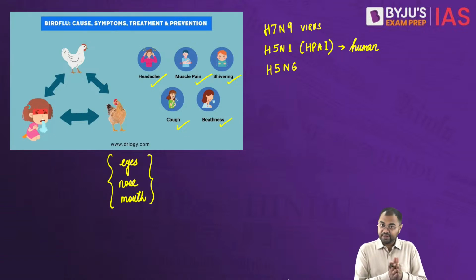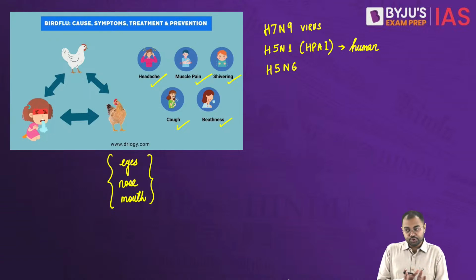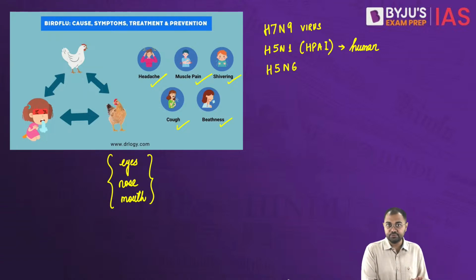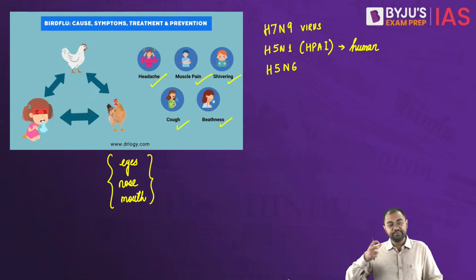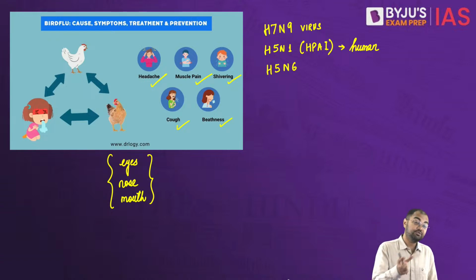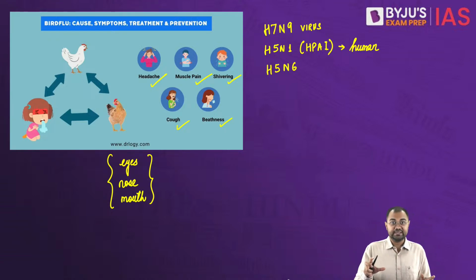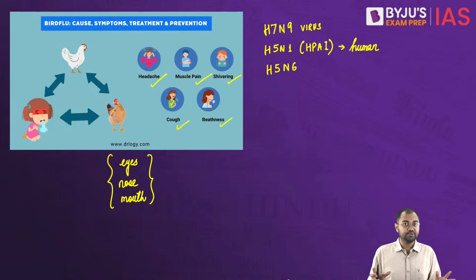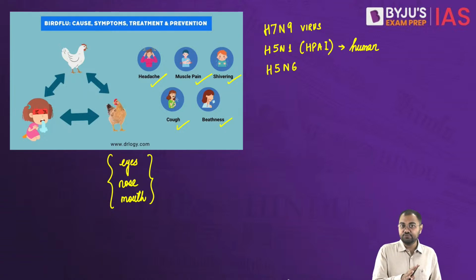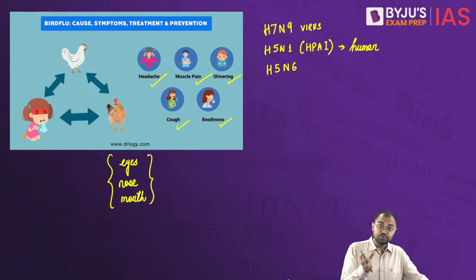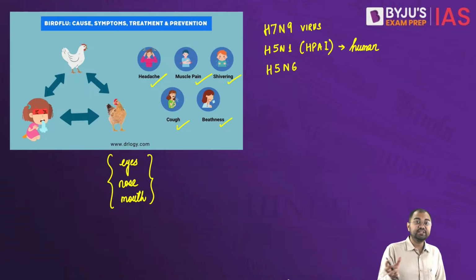Now just remember that one thing that is good in case of human infections of avian influenza or bird flu is that we do not see human to human transmissions. Transmissions happen from animals or birds. Transmission does not happen from human to human, because if that happens, then it can be a very dangerous scenario. For example, we have seen in case of COVID-19 how quickly human to human transmission can happen. But in case of bird flu, human to human transmissions do not happen. Transmissions happen from the bird to the human or some other animal to the human. But again, in those cases also, the cases are very rare. It doesn't really happen very often.